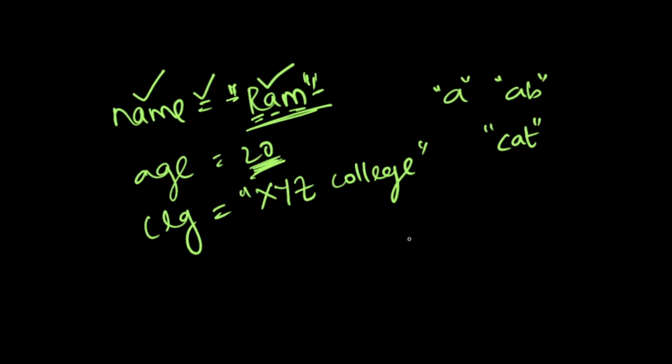By this, the computer got to know that the name of the person is Ram, the age of the person is 20, and he is studying in XYZ college. This is the purpose of variables. Variables are the means of storing data in the computer. If you want to store something in the computer, then you need to use variables. If you come after 10 years and ask what the name is, the computer will tell you the name is Ram. That is the power of the computer. If you tell it something, it will remember perfectly. This is the use of variables. I hope I cleared the concept of variables.